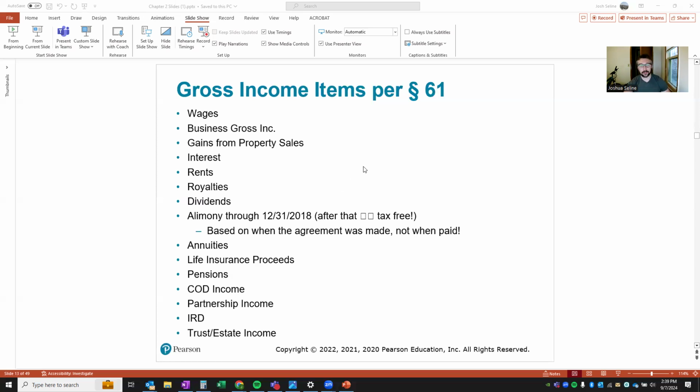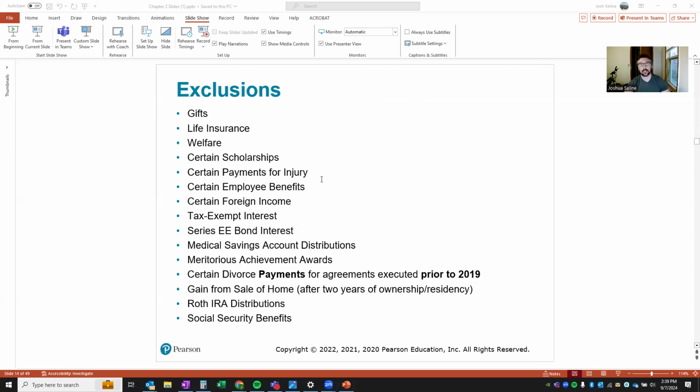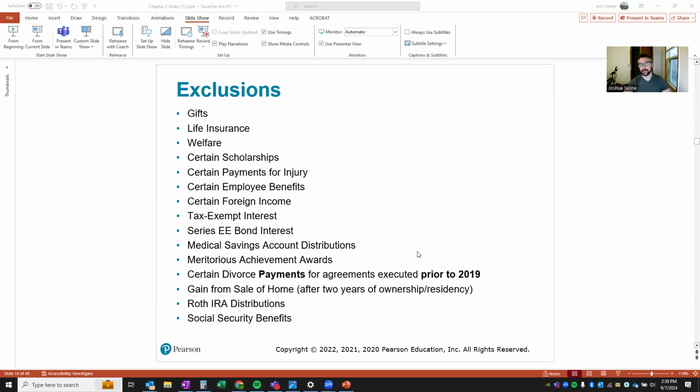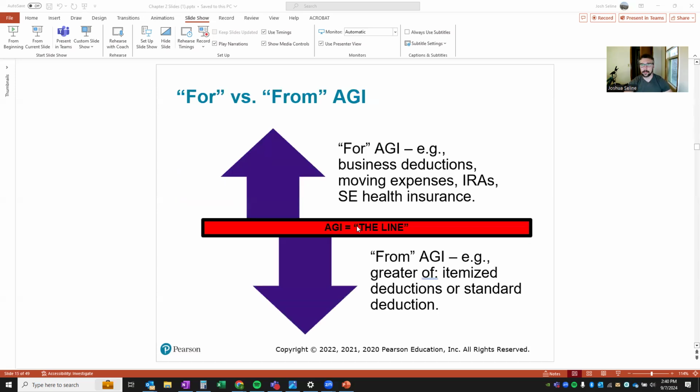exclusions. These are all things you're not going to be tested on every single one of these. It's helpful to know what constitutes gross income, what constitutes exclusions. I'm not going to have a quiz for you that says, what is alimony income? Is that part of taxable income? Is it not? It's not going to be that. It's just helpful to know what everything is, and I've got it listed out here. Exclusions, you got gifts, life insurance, welfare. I'm not going to go through all these, but I think we will stop it there for video one and continue in video two.